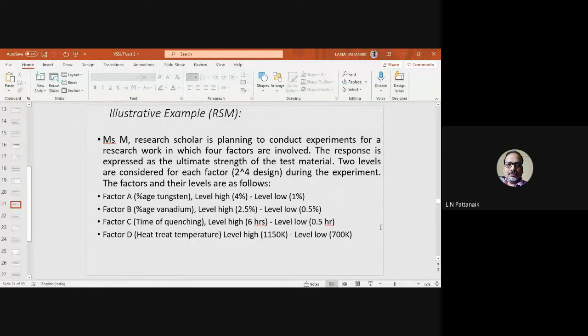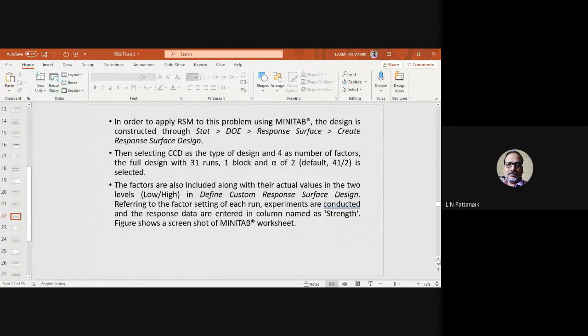Here is another research scholar planning to conduct experiments for a research work in which 4 factors are involved. The response is expressed as the ultimate strength of the test material. 2 levels are considered for each factor. As there are 4 factors, in total there is 2 to the power 4, that is 16 experiments that have to be conducted at the beginning. And the factors are A, B, C, D: percentage of tungsten, having 2 levels also, vanadium, time of quenching, heat treatment temperature. So just an example's sake. So there are 4 factors at 2 levels.